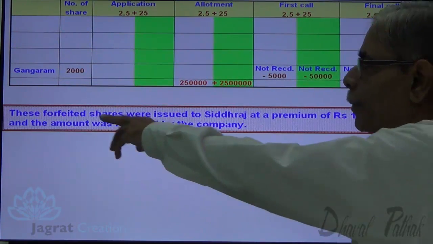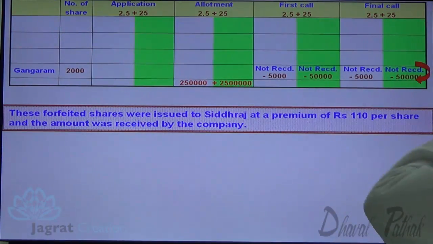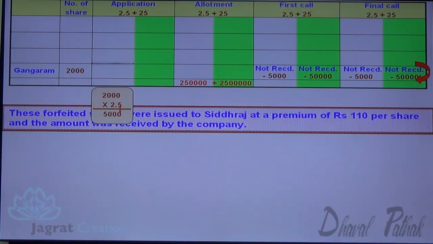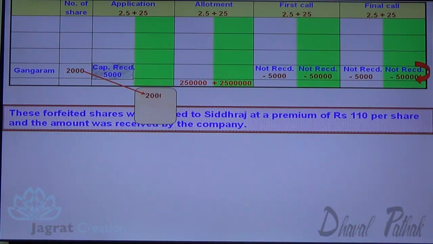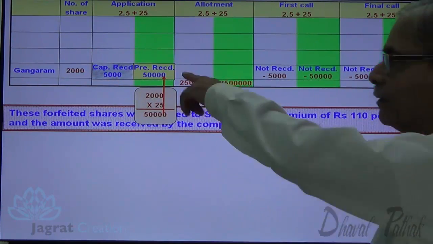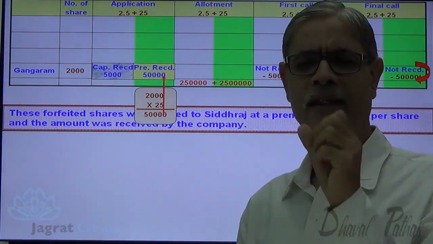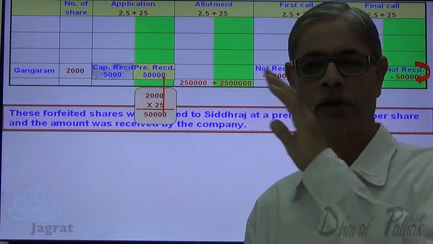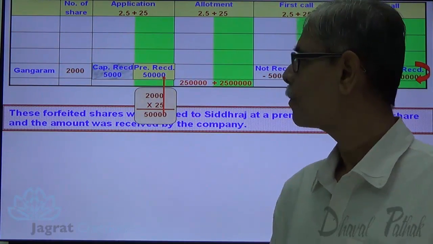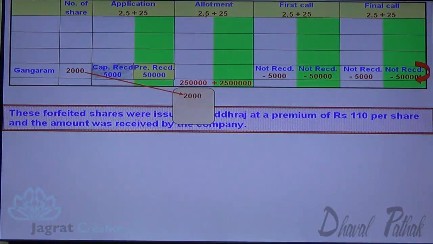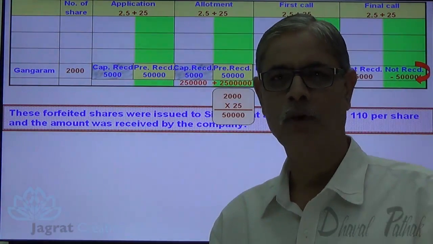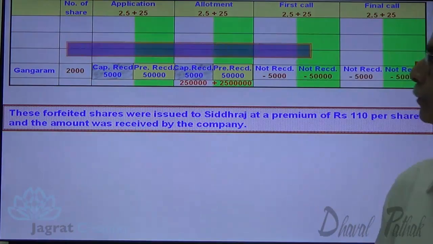These shares are forfeited. These forfeited shares were reissued. Now the shares are forfeited first of all. So 2,000 into 2.5 capital received. 2,000 into 25 premium is received. See, you know that premium received is not considered in forfeiture entry. It was credited to security premium account and has been received. Similarly, on allotment, this is the capital received. On allotment, this is the premium received. As you know, premium received is not considered in share forfeiture entry. So let me remove it.